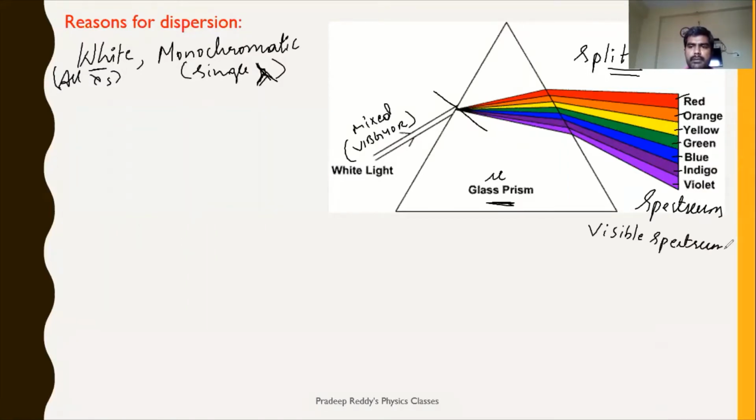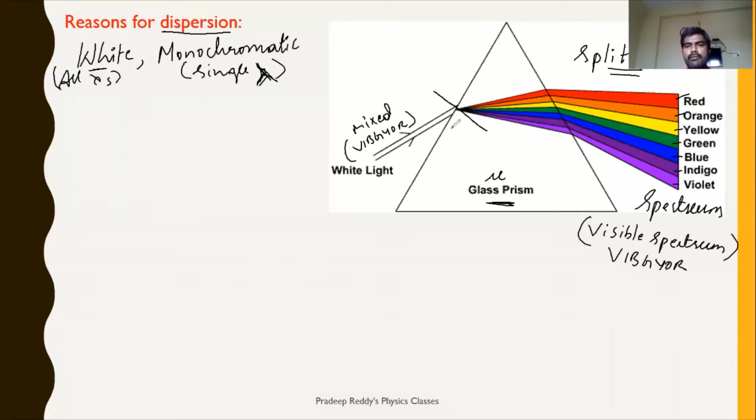The visible spectrum consists of all these colors: V, I, B, G, Y, O, R. Each color is now recognized with your naked eye, therefore it is said to be the visible spectrum. So this is nothing but dispersion of light.